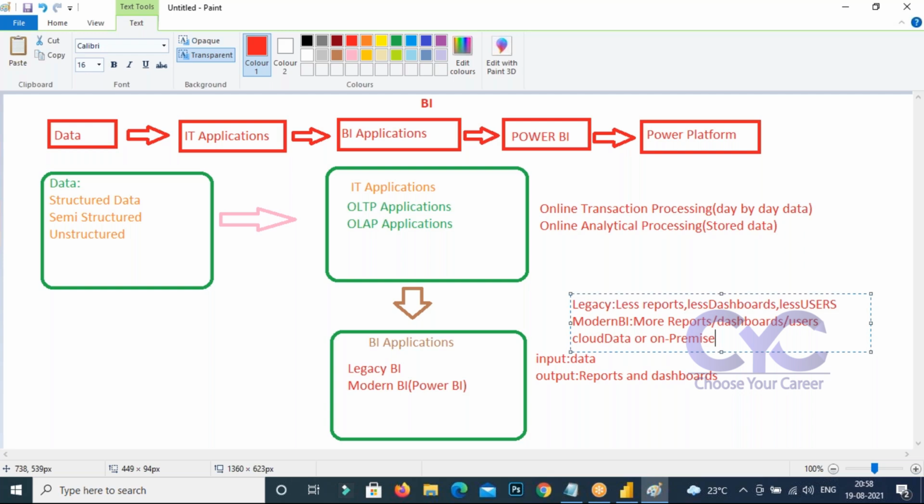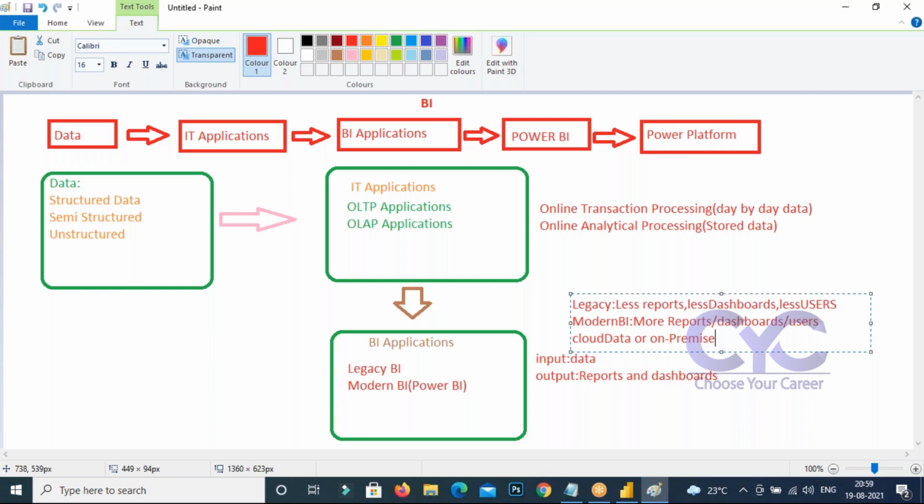Not only that, it has the concept of embedding reports. What are embedding reports? The reports and dashboards that you created in Power BI, you can share with Facebook, and the data from Facebook you can fetch into your Power BI. Both will be there. That's the embedding concept. And it can take any type of data.